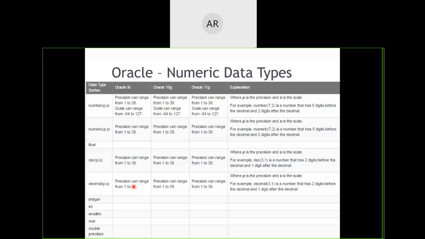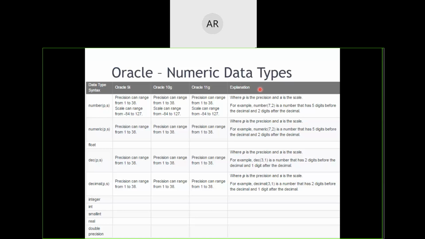Okay. So what is NUMBER(p, s)? When we say NUMBER(p, s), I am declaring a variable which is going to contain numeric data with p number of digits altogether. Out of the p digits, s digits are to be there after the decimal point.